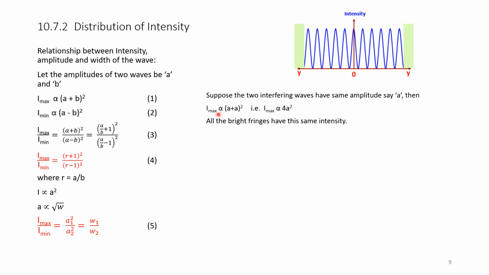Therefore, I maximum is proportional to 4A square. All the bright fringes have this same intensity. This is shown in the figure above. This is the intensity axis and the position axis, and all the bright fringes have the same intensity. Here you see the same intensity.